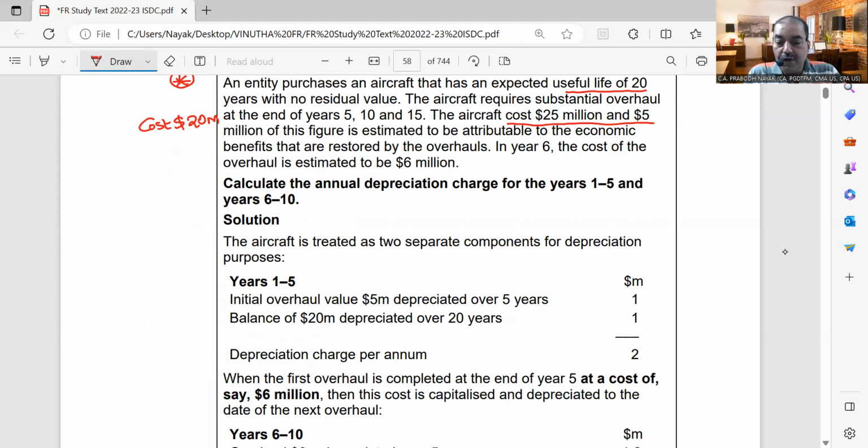Now, the aircraft you have spent $5 million for the first 5 years. So that $5 million will be depreciated by 5 years. So every year you will be depreciating 1 million. So 1 million of the cost and 1 million of the overhaul cost. So total you are having for the first 5 years $2 million, which is coming from overhaul depreciation and aircraft depreciation. From year number 6 onwards, what they are saying, cost of overhaul is expected to be $6 million.